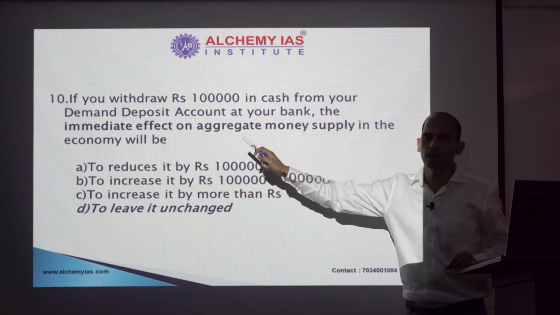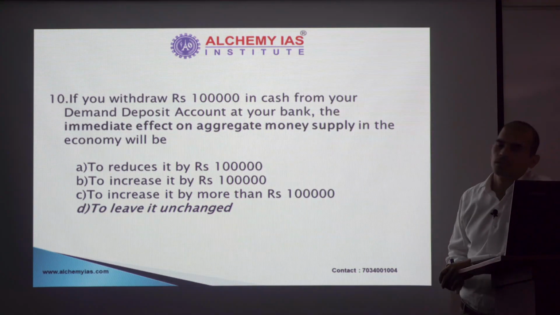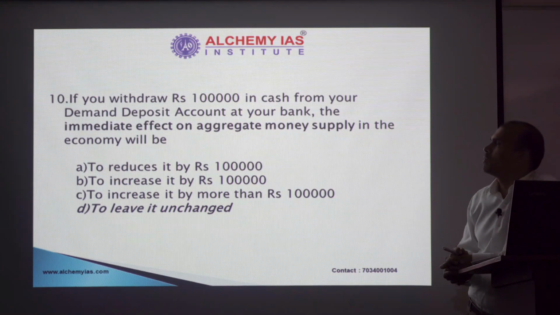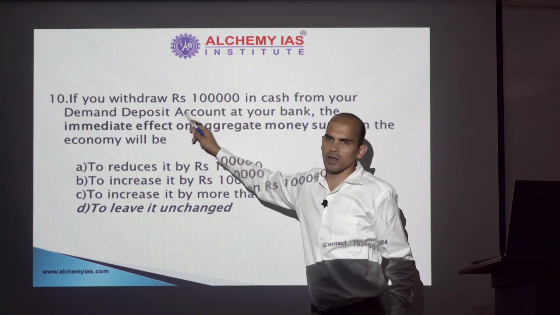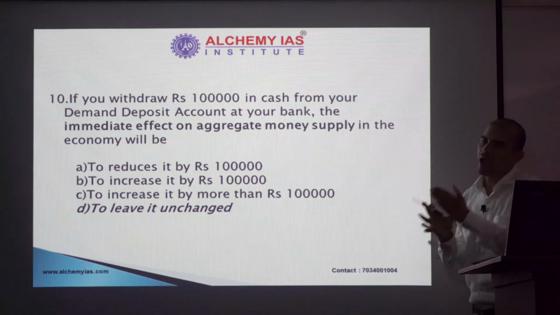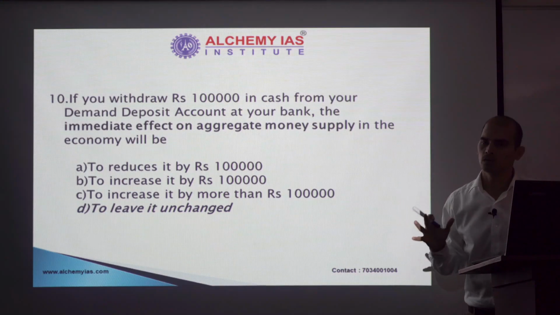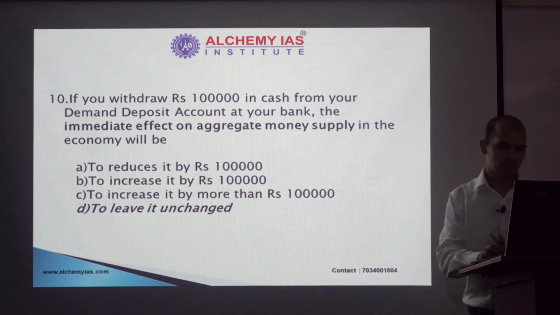So first you have to look at the word immediate, and then you also need to know the meaning of aggregate money supply, AMS. In your economy classes, you would have heard that AMS refers to M3. M3 is currency with public plus demand and time deposits with the bank. So when this demand deposit has been taken away from the bank, it has been transferred to the currency with public. The overall net effect is 0. So AMS will remain unchanged.